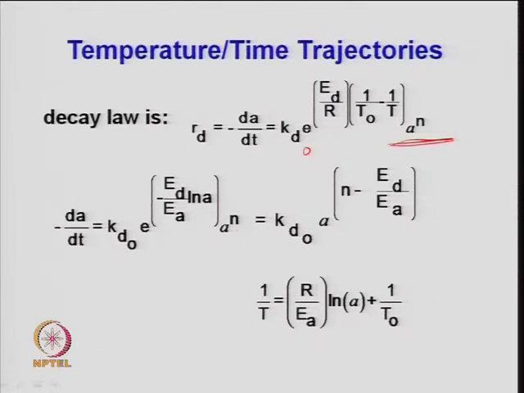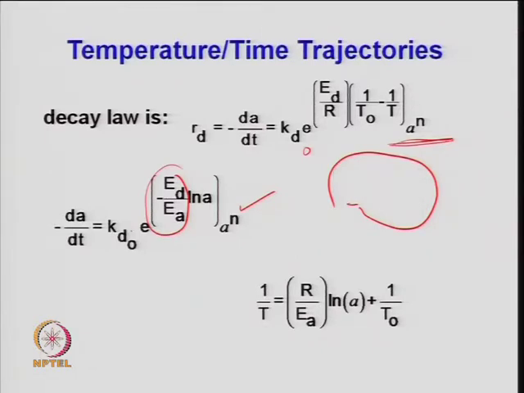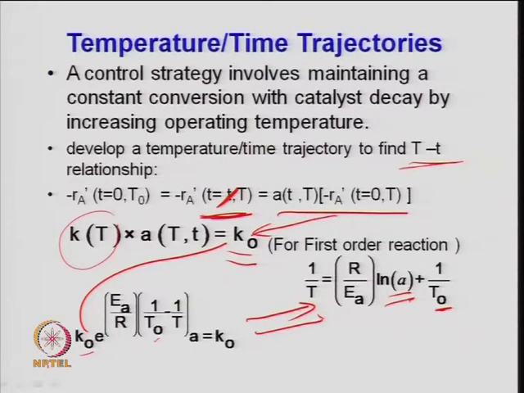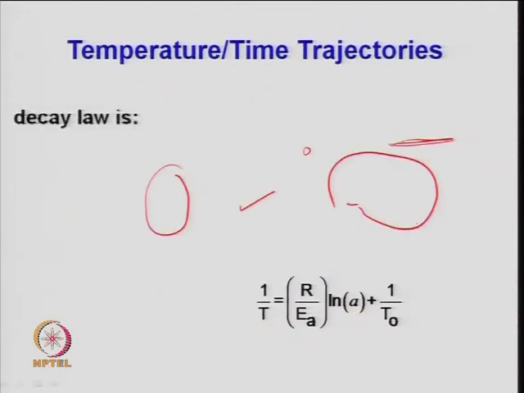So, one can just take it together: this is n here, and this is minus E d upon E A, right. So, this can be written in terms of power here. So, this expression in which K d has been replaced comes from your original equation. We substituted the value of activity, right. Or in one way you can say, substitute the value of 1 upon T minus 1 upon T 0, that is equal to R upon E A ln of A, right. So, from this equation the value is substituted here.